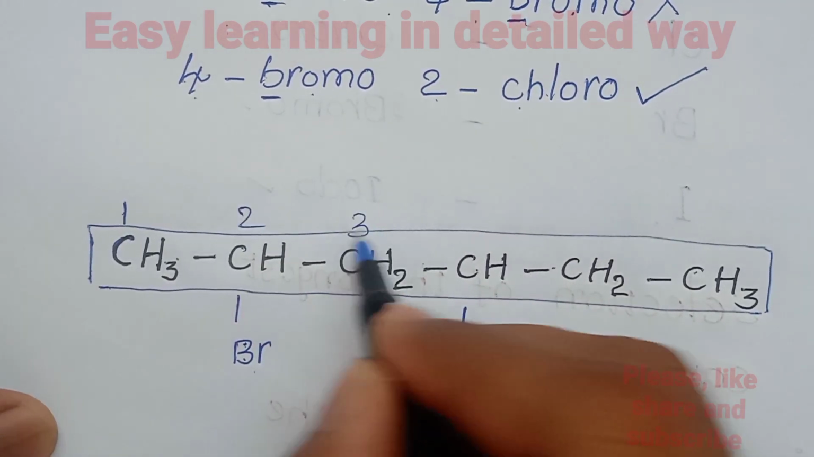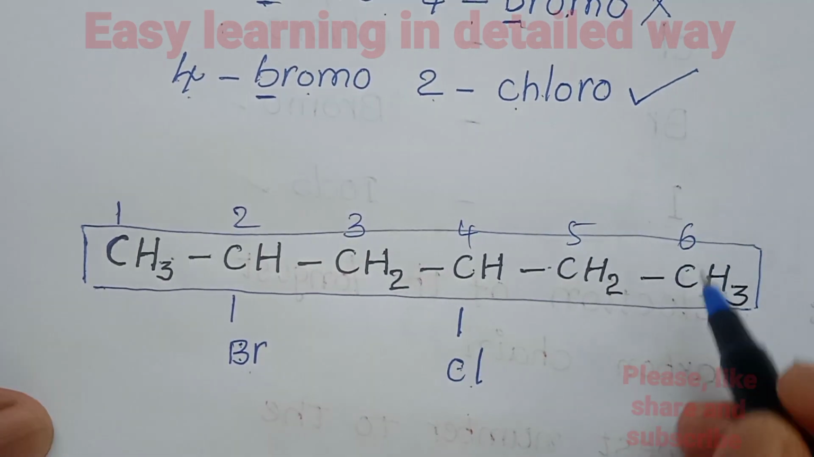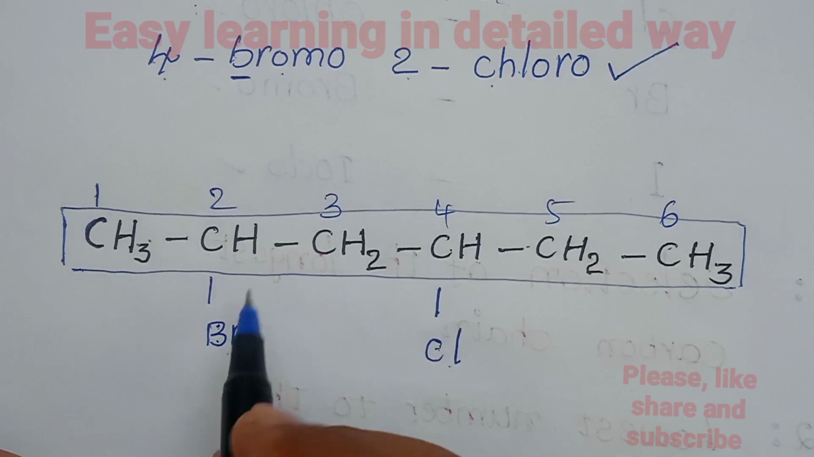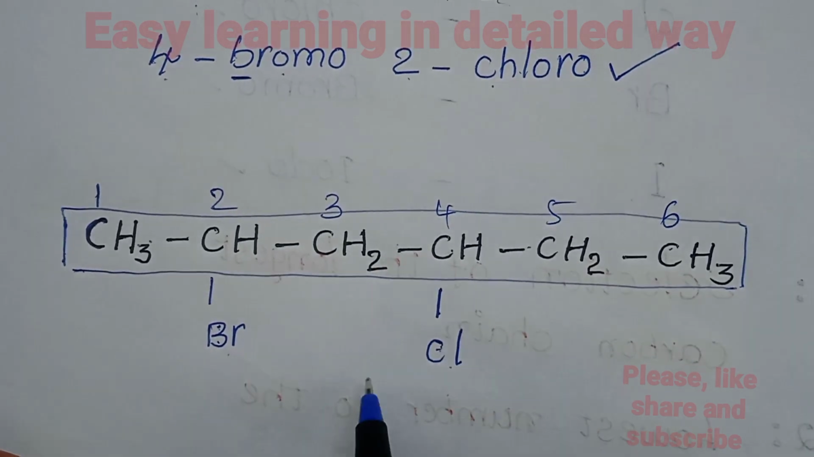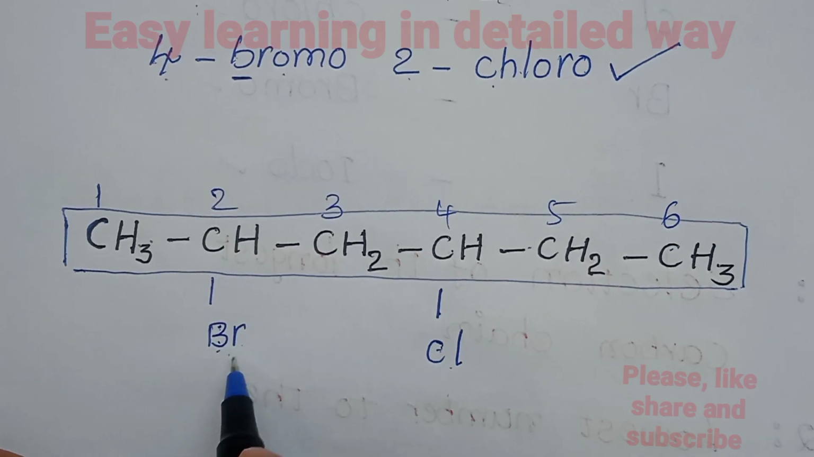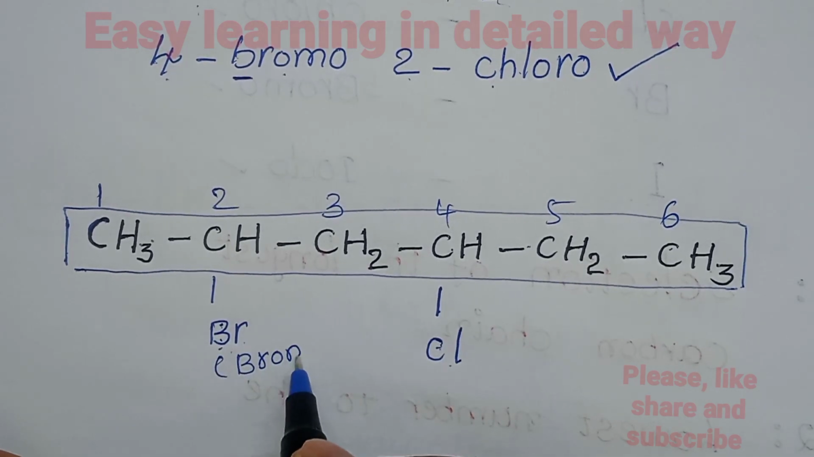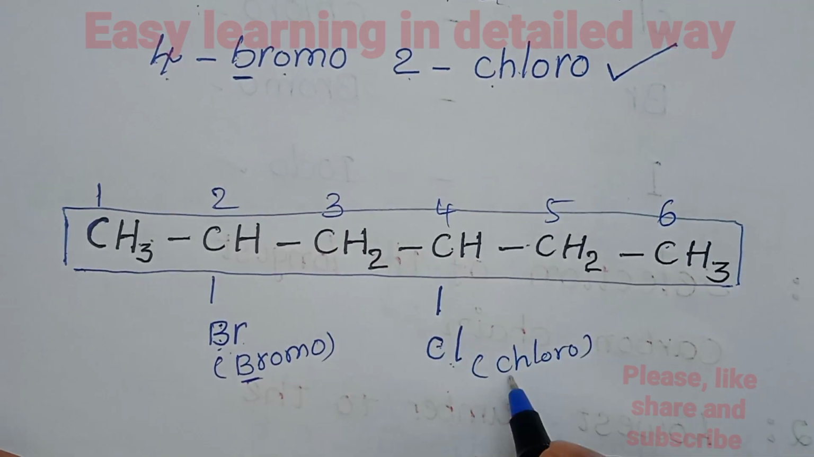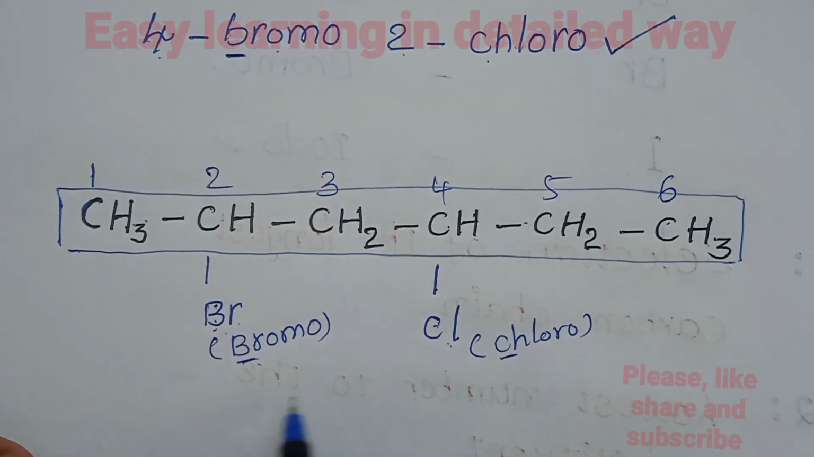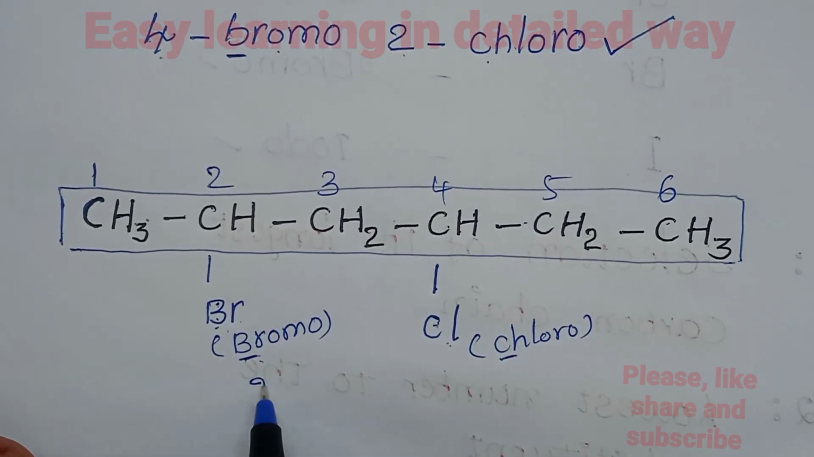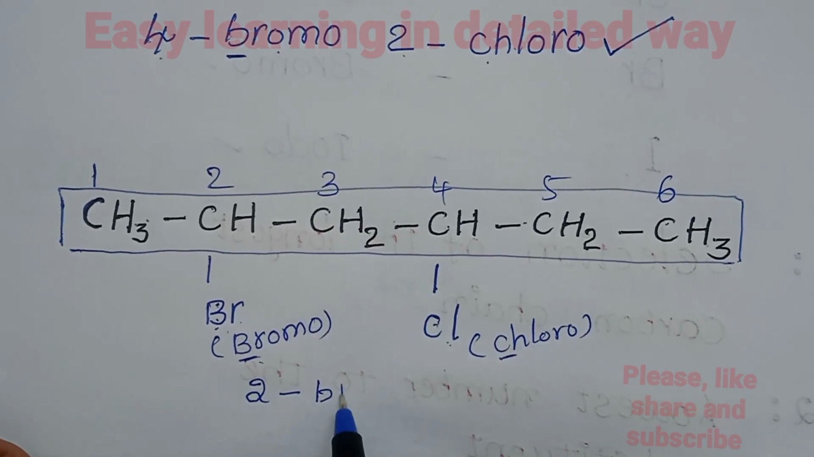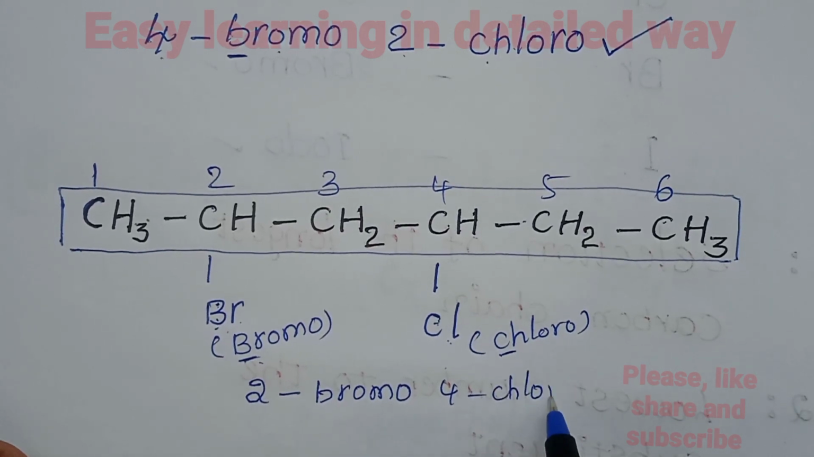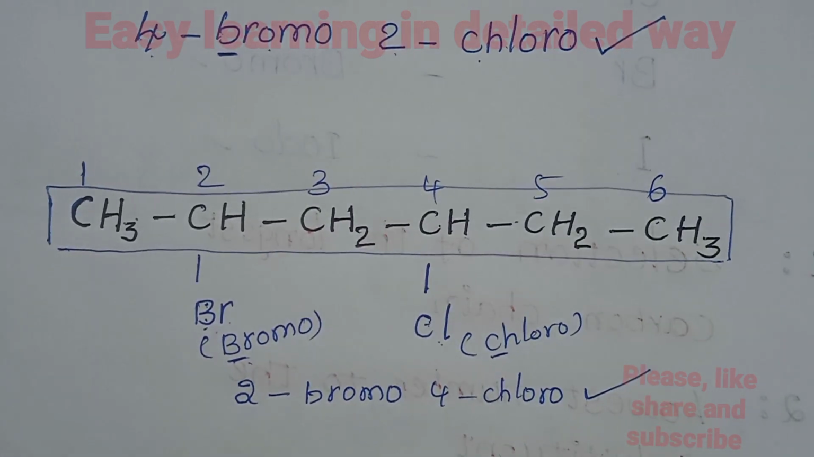So 1, 2, 3, 4, 5 and 6. Now the prefix of this organic compound. After getting the lowest numbers, they must be arranged in alphabetical order. In bromo, the first letter is B, and in chloro, the first letter is C. So B comes before C. So the prefix of this organic compound is 2-bromo and 4-chloro. This is the right prefix of this organic compound.